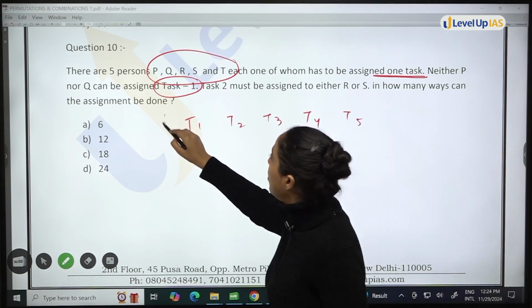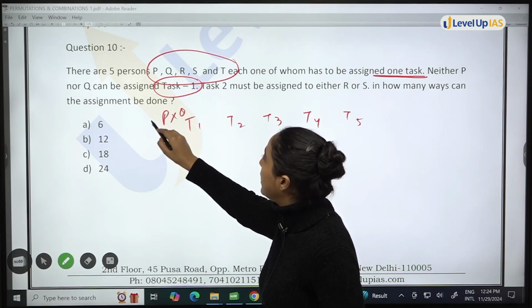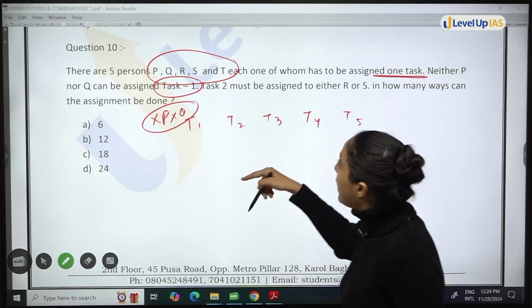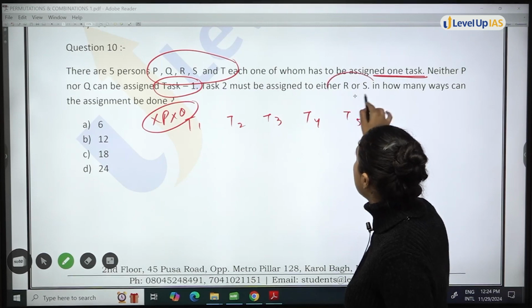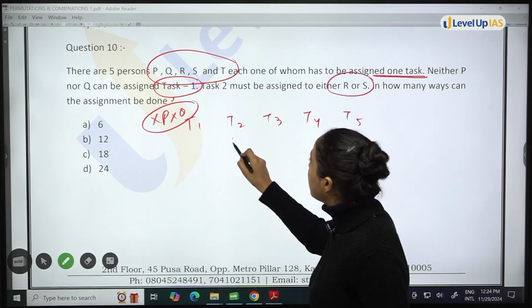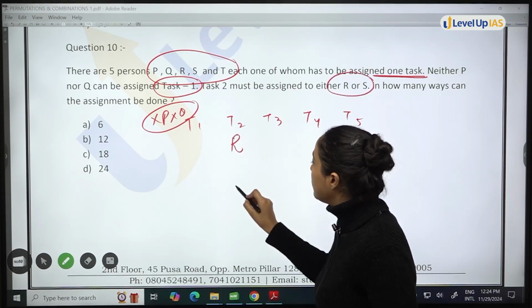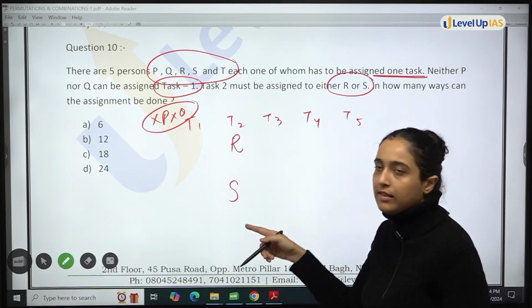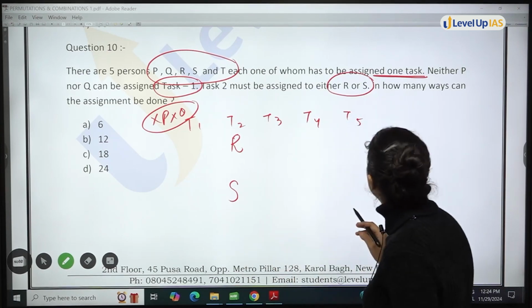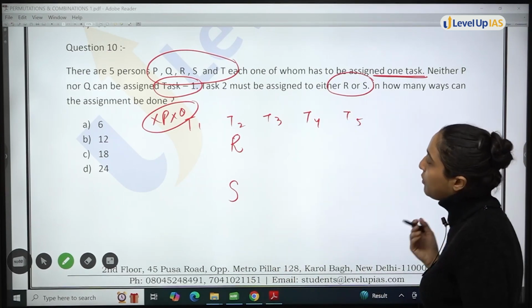P और Q को आप task 1 नहीं दे सकते. Task 2 must be assigned to either R or S. तो हम एक केस ले लेते हैं जब R के पास है task 2. Second case is when S is at task 2. Now, in how many ways can the assignment be done?